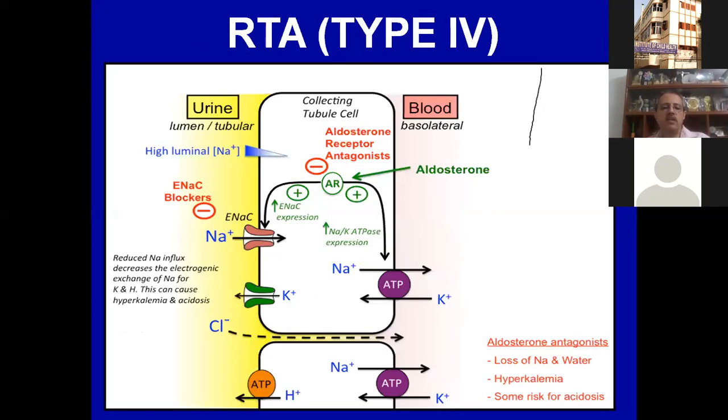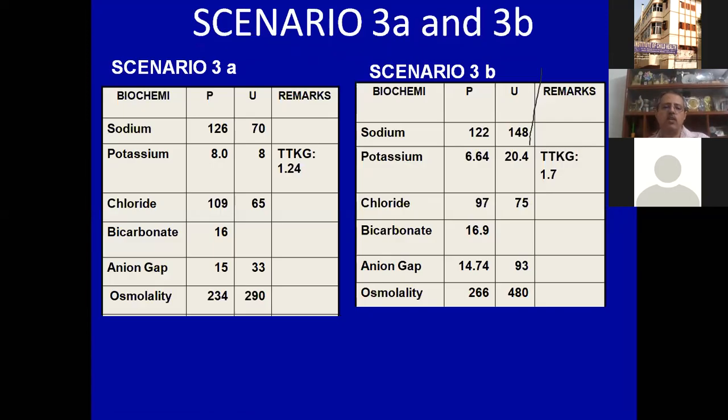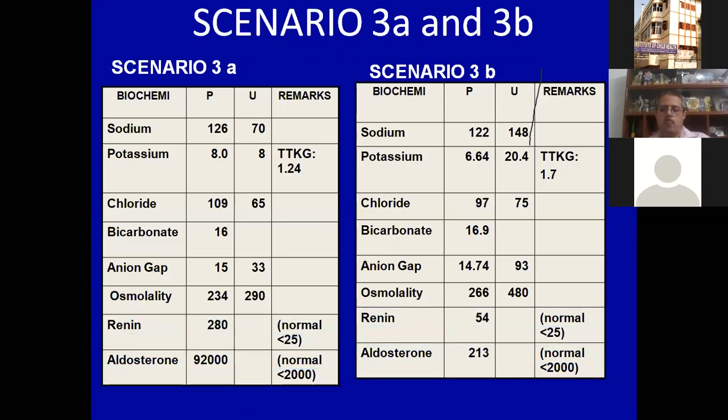So this is just a recap of how the aldosterone works. I'll not go through the details of that. In our children, we did an aldosterone level, and in scenario 1, we see that the aldosterone is very, very high. So in scenario 1, it means that aldosterone is there, but the receptor is not working. What can that be? That is pseudohypoaldosteronism.